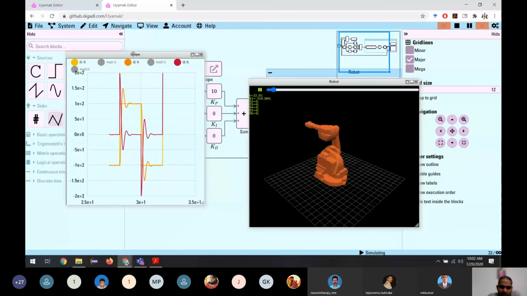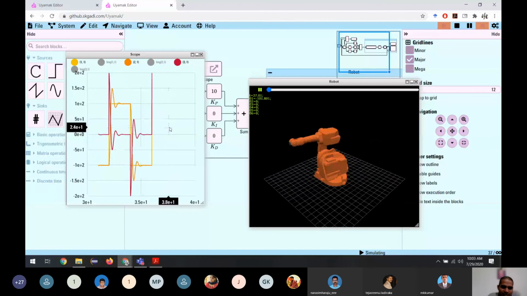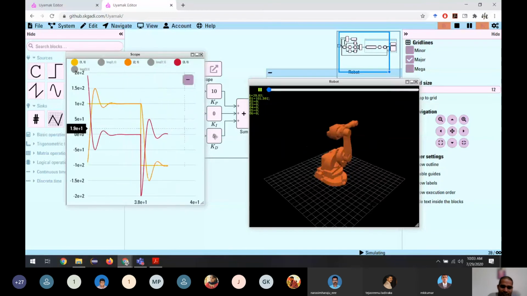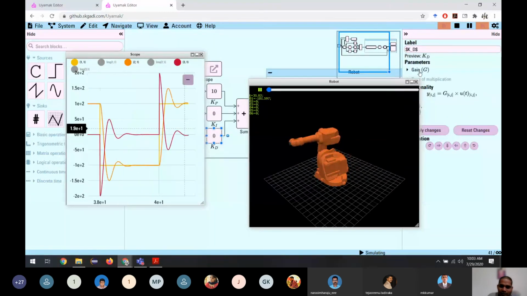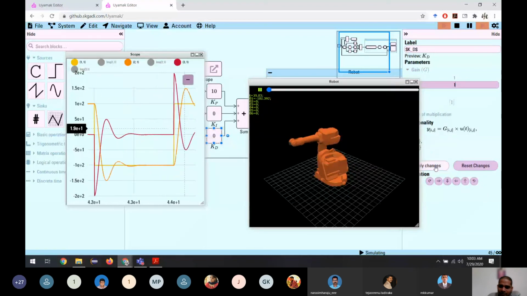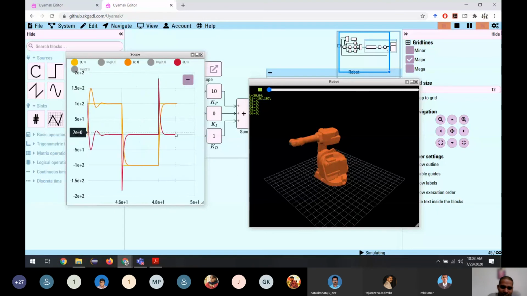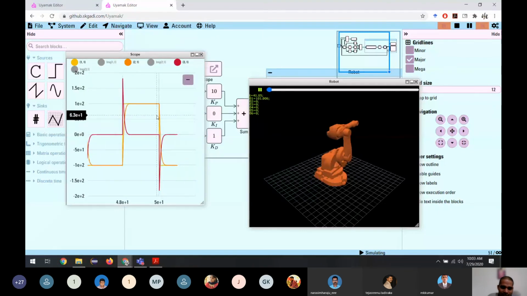You can see the robot arm is not moving properly because there are some oscillations. These oscillations can be reduced by adding some derivative component. For example, if I add one here, it attenuates the oscillations, or it may completely eliminate them. You see, it has eliminated the oscillations. Now the robot arm moves smoothly.